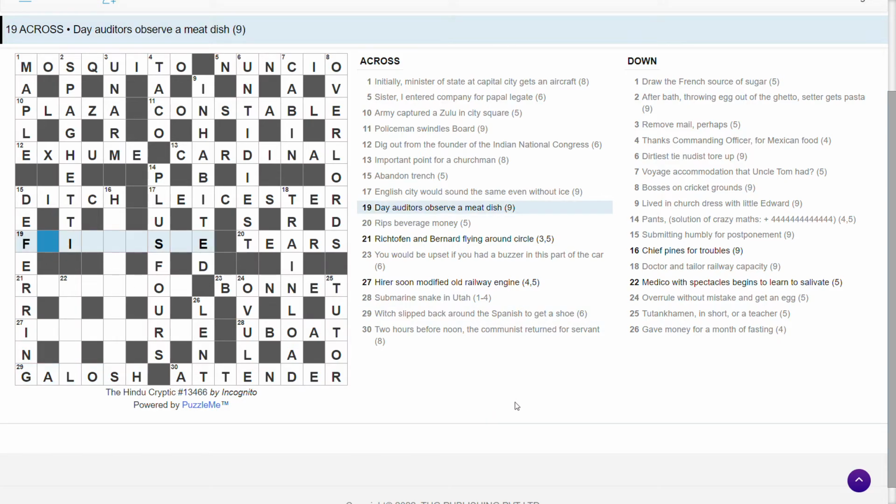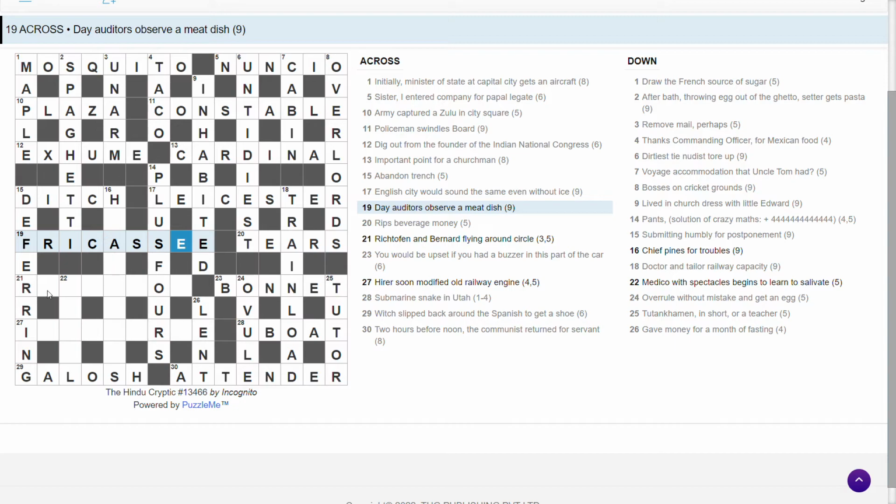Day, auditors observe a meat dish. Friday, auditors. CA, chartered accountant. CAs, plural. And C, observe. So it's Friday, CAs, which I think is chartered accountants, and then observe C, and fricassees, a meat dish of some sort. Not sure what it is.